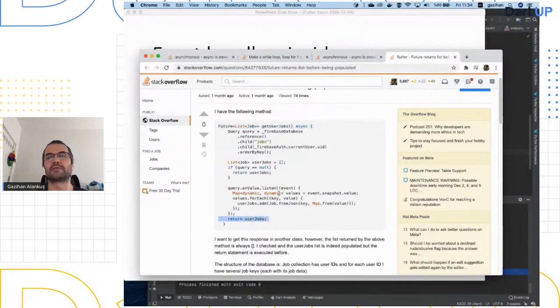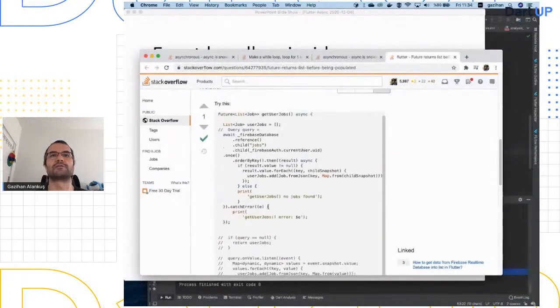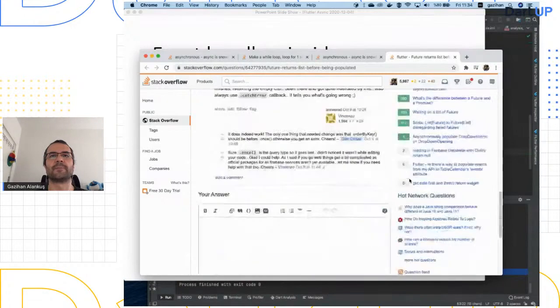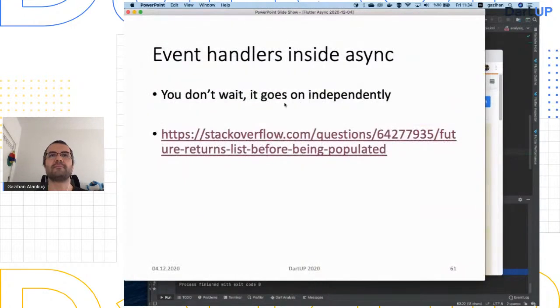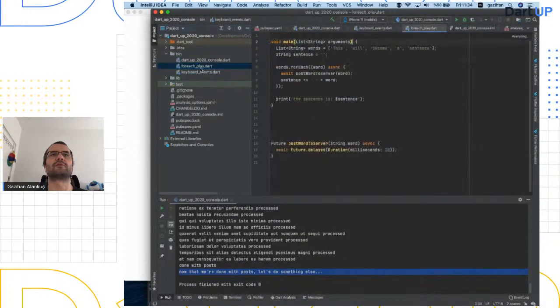Because this doesn't wait for things to arrive, and how does it know when the last thing arrived, right? So it doesn't make any sense. But people do write code like this. It makes sense to you when you're writing it, but when you look at it closely, then you realize what the issue is. I'm not the answerer of this one, but yeah, he correctly fixed it for himself. So the idea here is you don't wait for it, it goes on independently. And I think I had keyboard events for that.